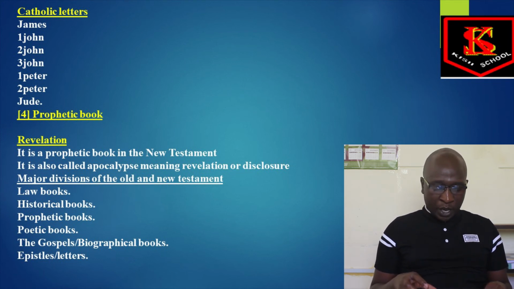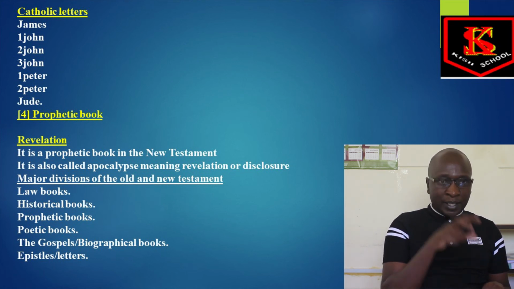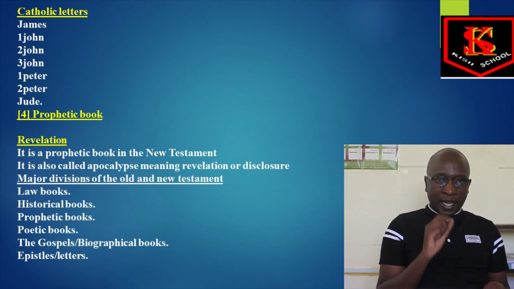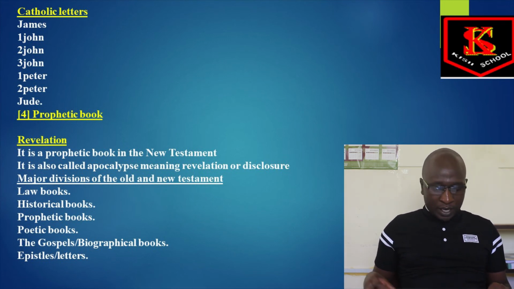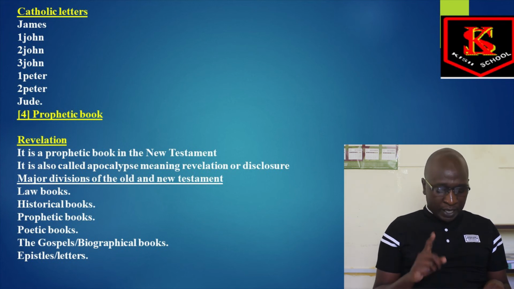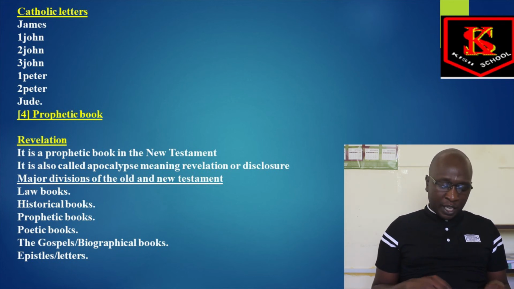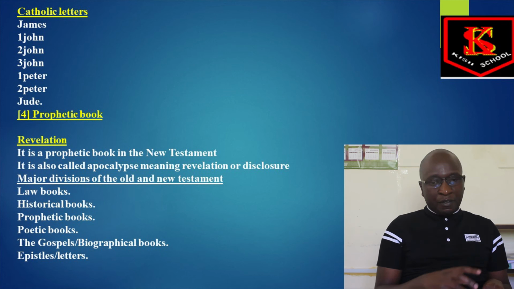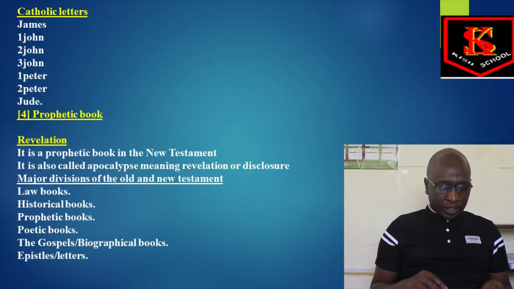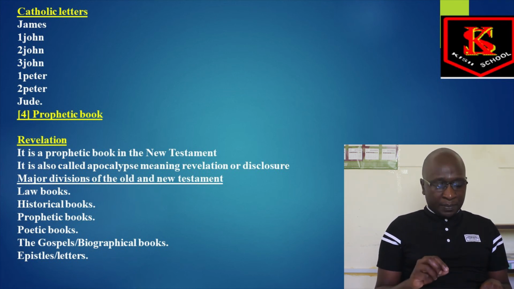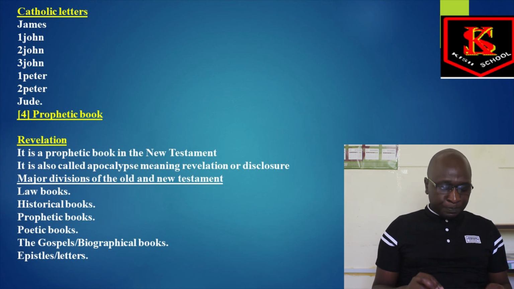Like historical books, we have historical books in the Old Testament, and we have a historical book, the book of Acts, in the New Testament. But the law books are only found in the Old Testament. We have prophetic books. Prophetic books are found both in the Old Testament and the New Testament, because in the New Testament we have Apocalypse, the book of Revelation, as a prophetic book.